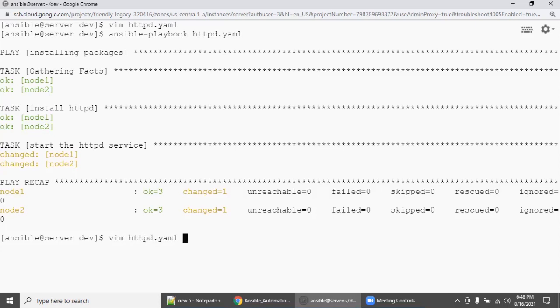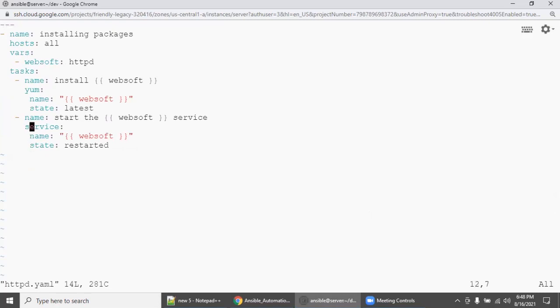So httpd.yaml. Instead of this, we are going to say a different name, say websoft1, right? Please remember this, we are calling websoft, which is nowhere related to this. We are calling the websoft variable. This variable name is different, right? So let's see what output we are getting.